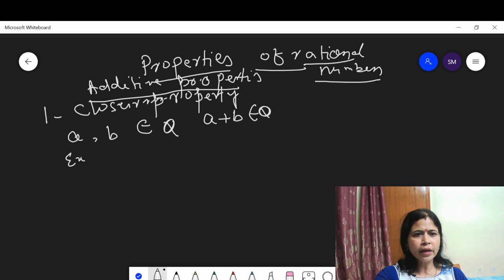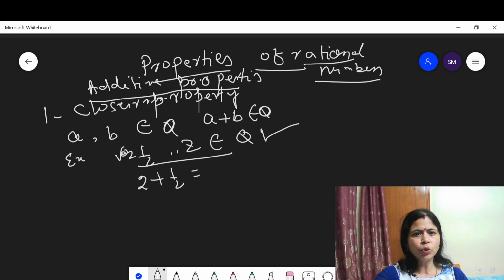Let us take an example. Suppose 1/2 and 2 belong to Q. Both these numbers are rational numbers. Then 2 plus 1/2 is equal to 2 whole 1/2, which also belongs to the rational number set. This is the closure property.